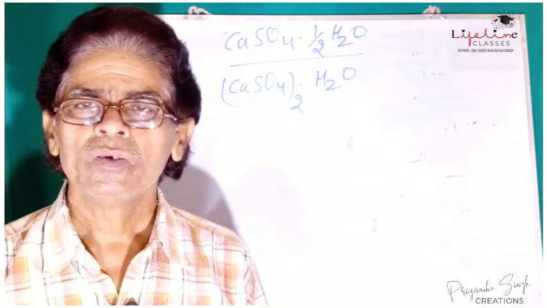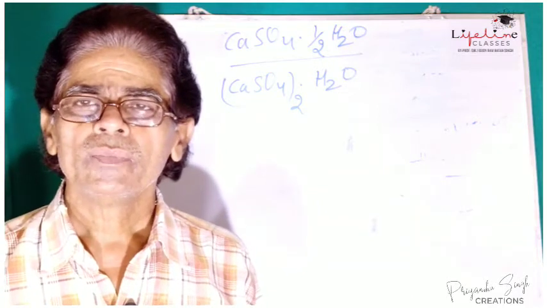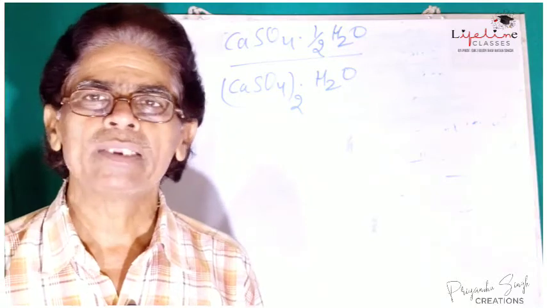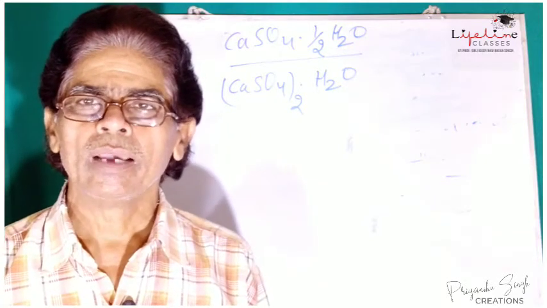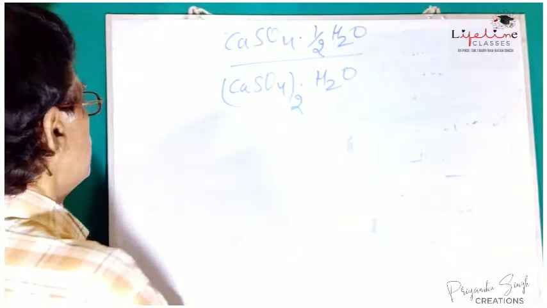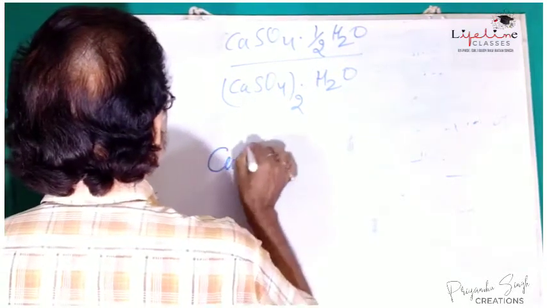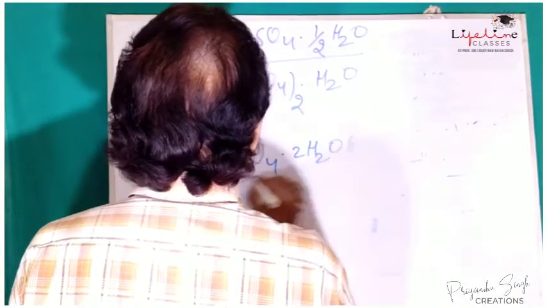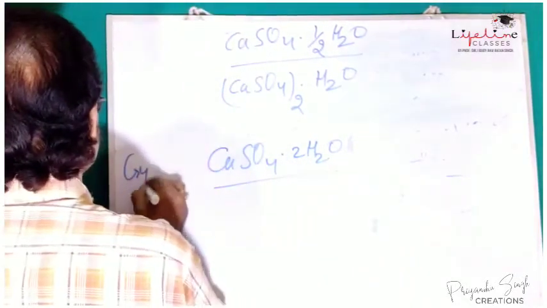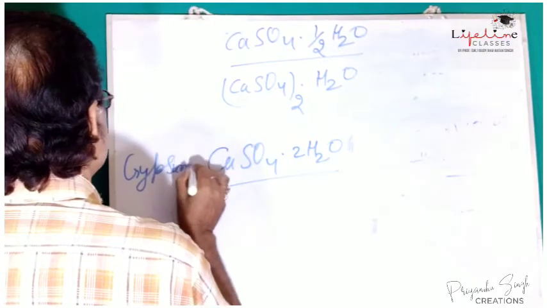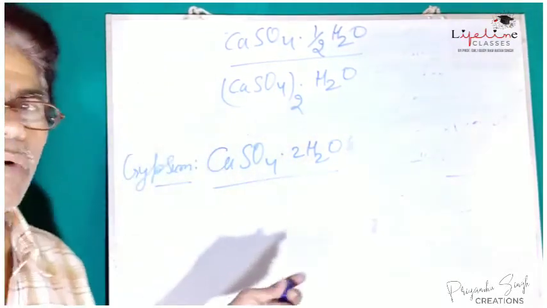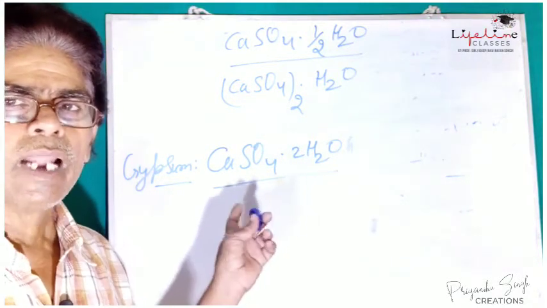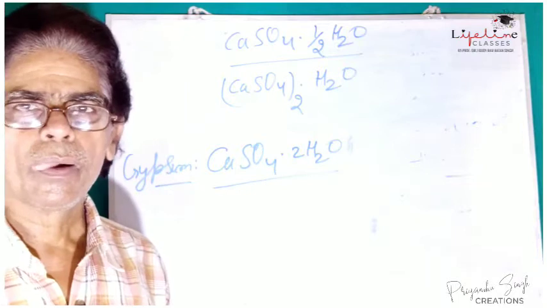What is gypsum? Gypsum is one of the minerals, or you can say an ore of calcium. Its chemical formula is CaSO4 dot 2H2O. Gypsum has chemical formula CaSO4 2H2O, meaning it is calcium sulfate dihydrate.